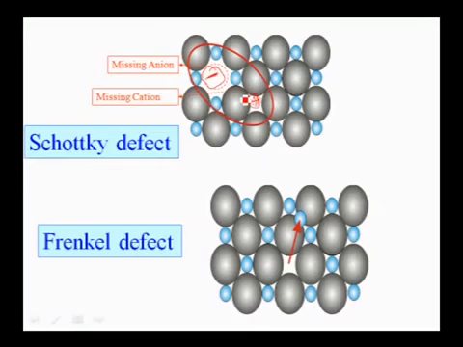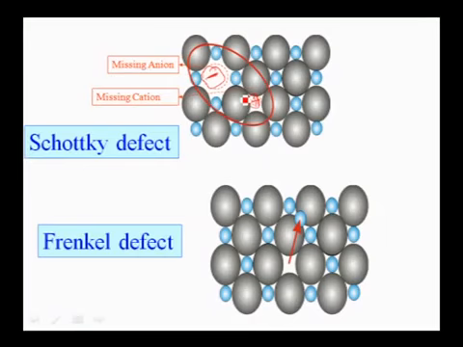The condition to exhibit Schottky defect is that the given crystalline solid, that is the ionic crystal, should have a high coordination number. This is the basic condition required, and the size of the particles should be nearly the same. Come to the next one, Frenkel defects. This is also observed in ionic compounds where there is a large difference in size of cation and anion. And one more condition required for Frenkel defects is that they are observed in ionic crystals with a low coordination number.